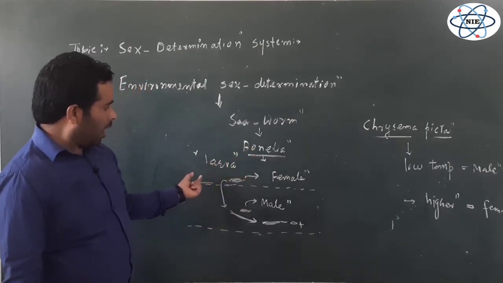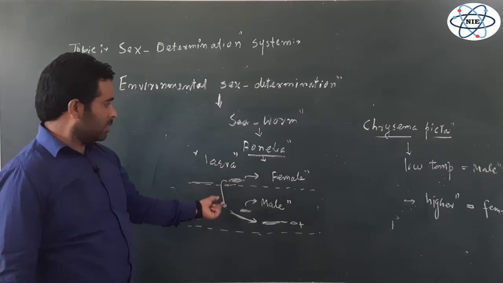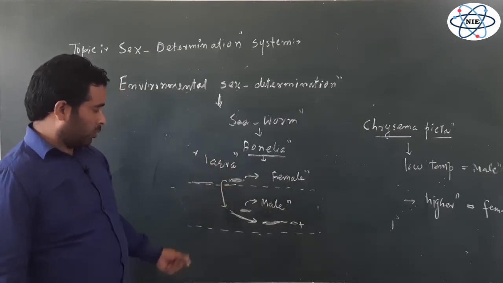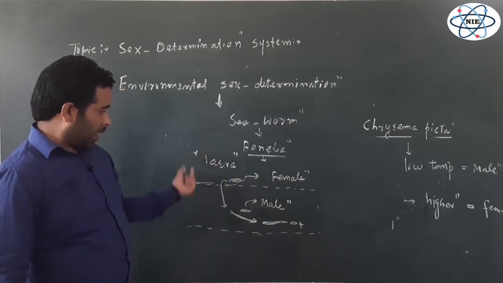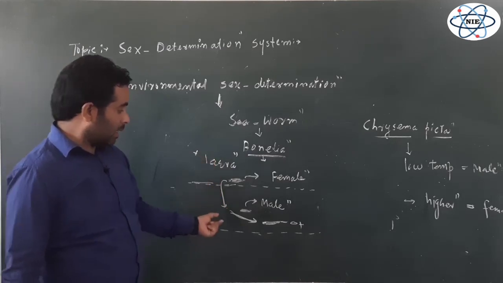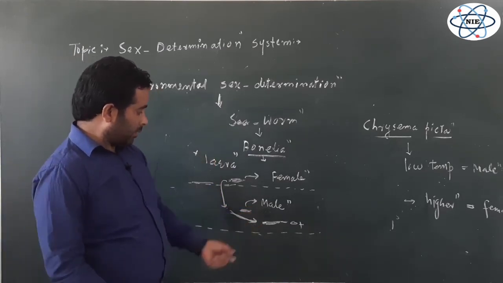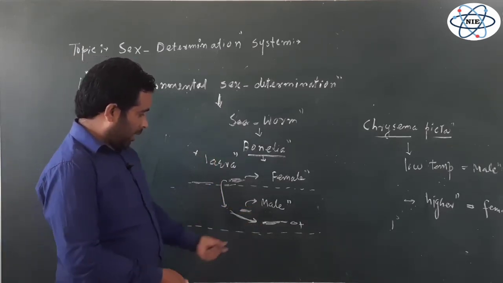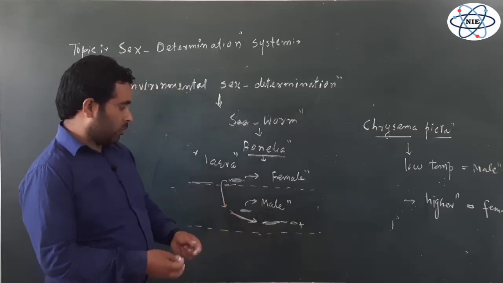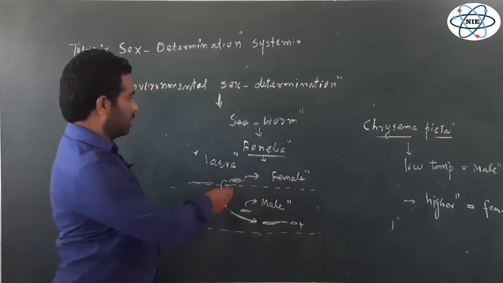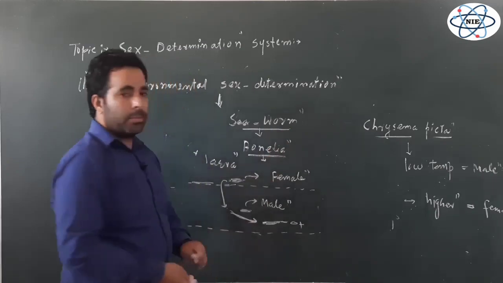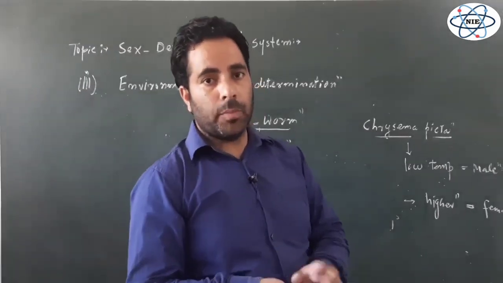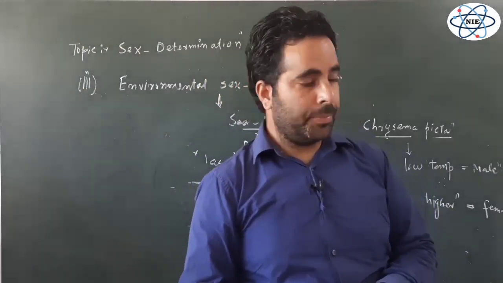The larva, if it settles on the surface, develops into the female to continue the generations, and if it settles down close to the already existing female, then the larva develops into the male, and then there is further reproduction. So this is an example of the environmental type of sex determination.